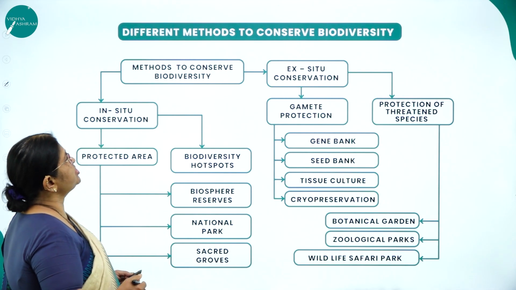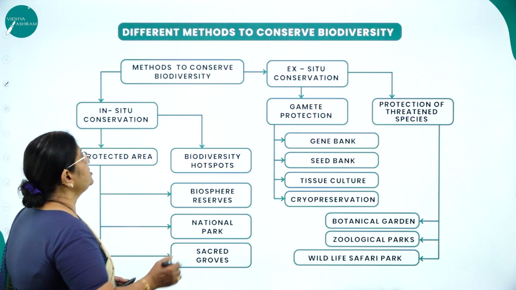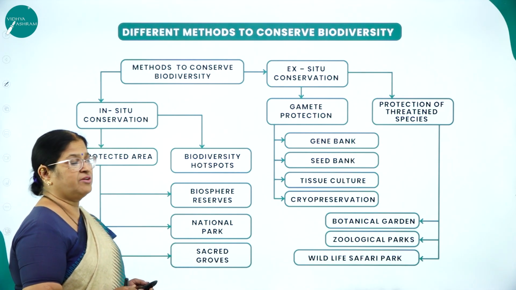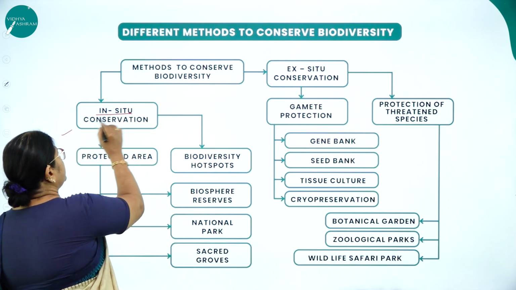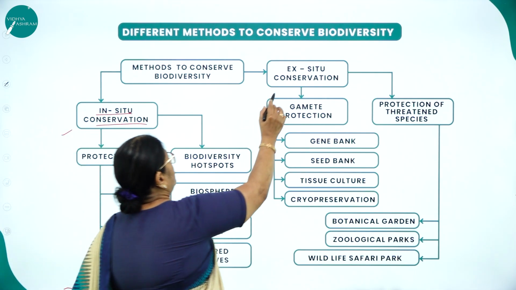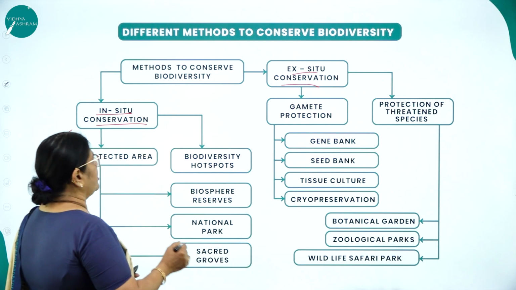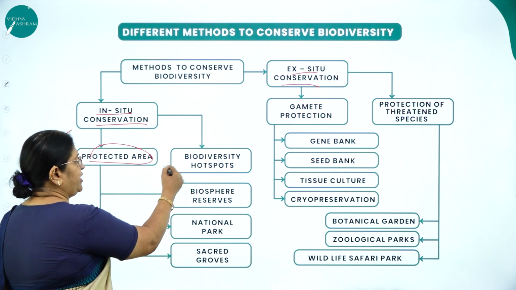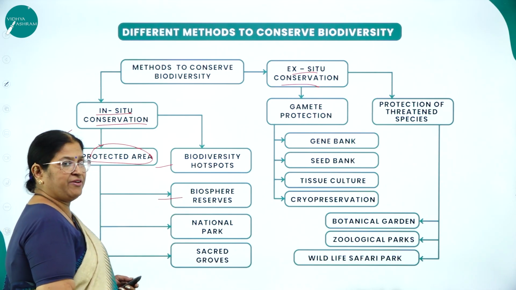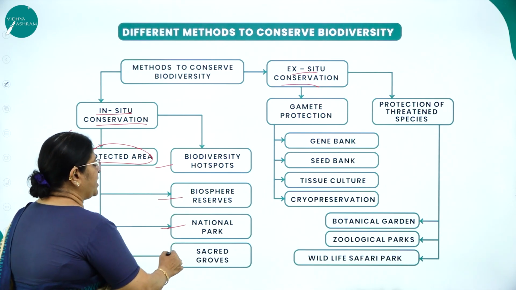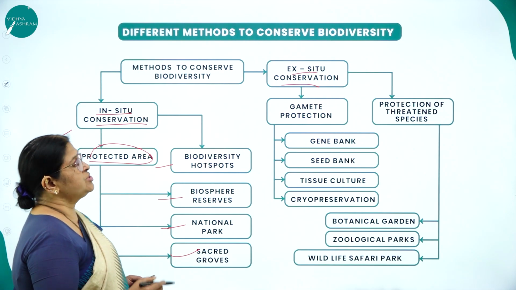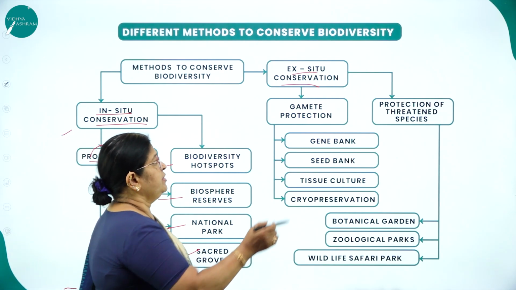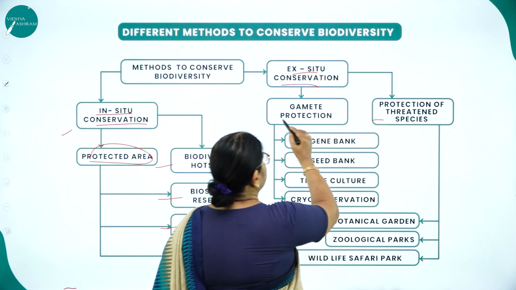Then, methods to conserve biodiversity. There are two methods of conserving biodiversity. One is called in situ conservation. The other is called ex situ conservation. What comes under in situ conservation? Protected areas, that is biodiversity hotspots, biosphere reserves, national parks and sacred groves. Ex situ conservation is protection of threatened species and gamete protection.